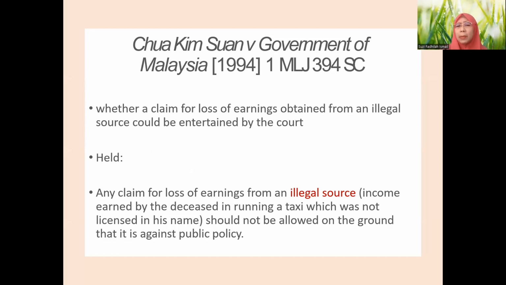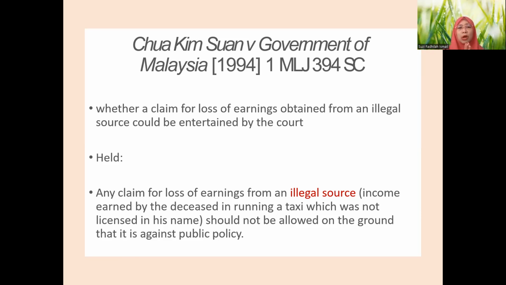So why was the income considered illegal here? The court held that any claim for loss of earning from an illegal source cannot be entertained. As far as the case was concerned, it is about income earned by the deceased in running a taxi. He was the taxi driver, but he was killed while running a taxi which was not licensed in his name. So there is an illegal element here. He doesn't own the taxi, he ran it without a permit, basically. So it should not be allowed.